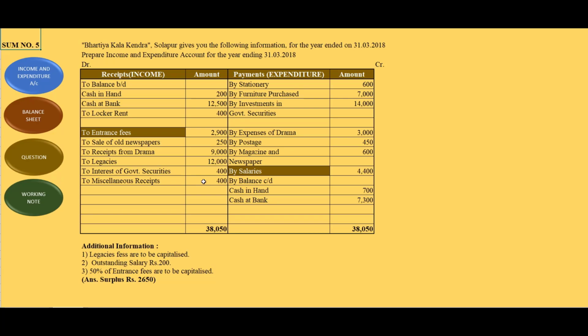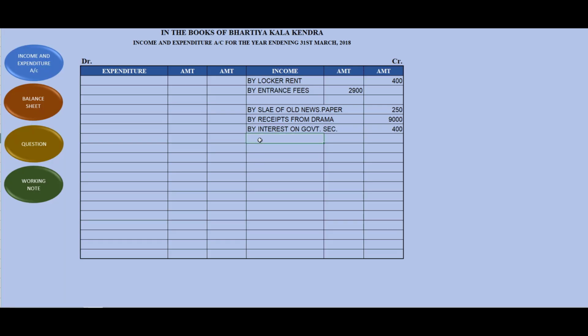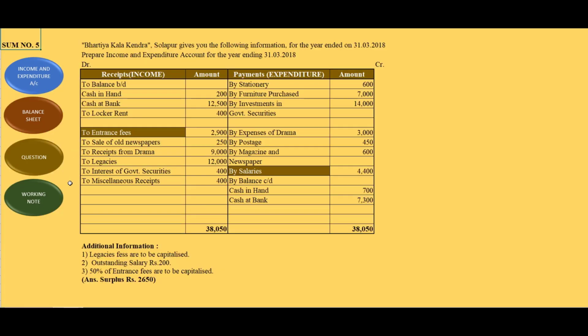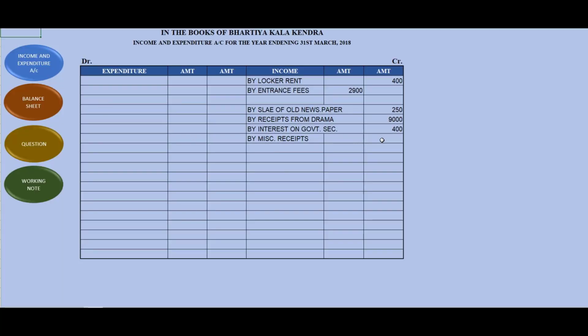Miscellaneous receipts 400. By miscellaneous receipts, how much? 400. Okay.